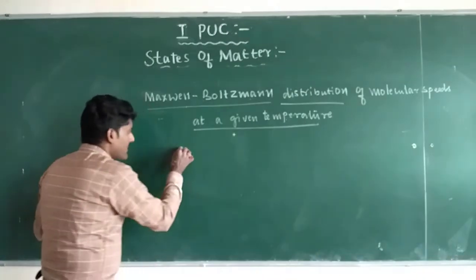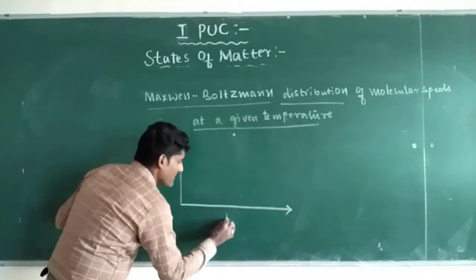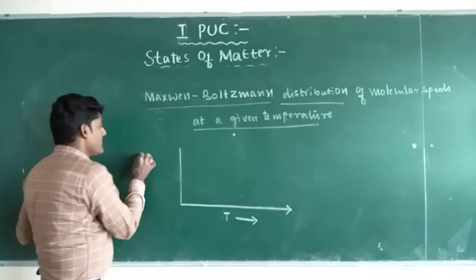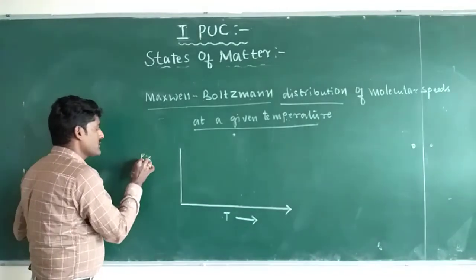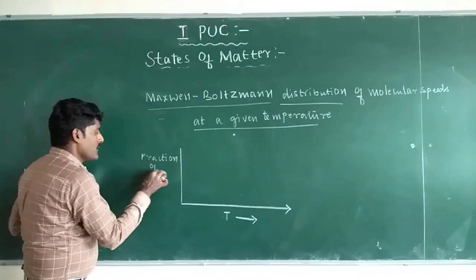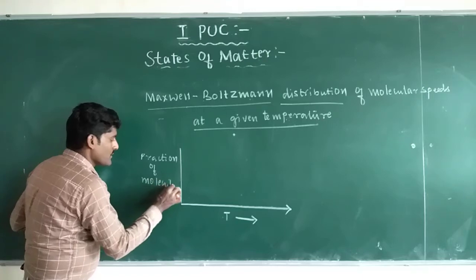Suppose we draw a graph with speed along the x-axis and fraction of molecules along the y-axis.